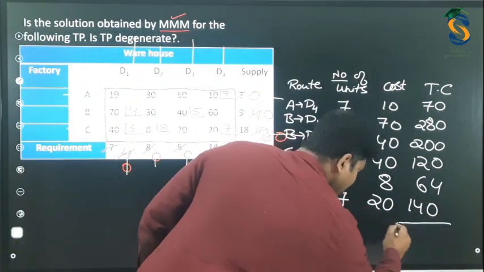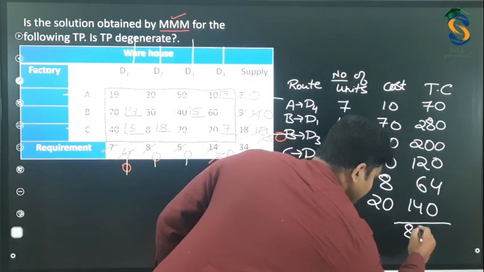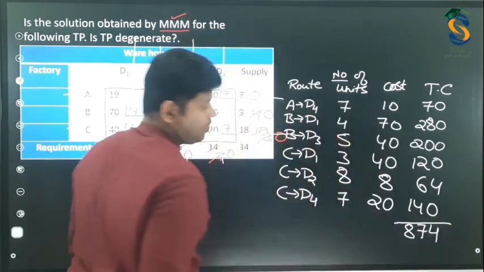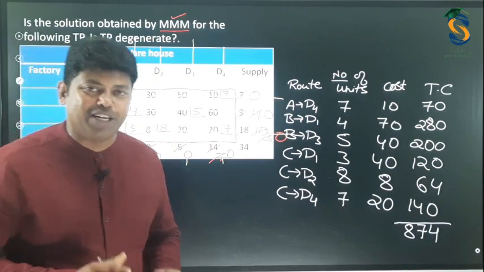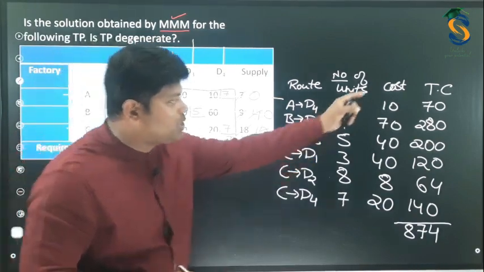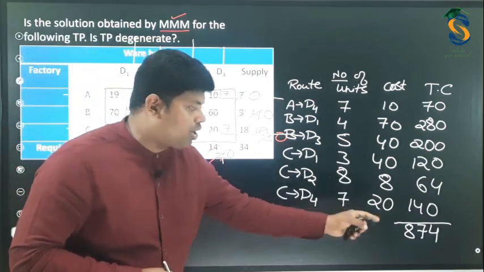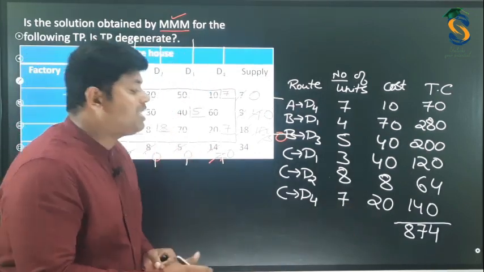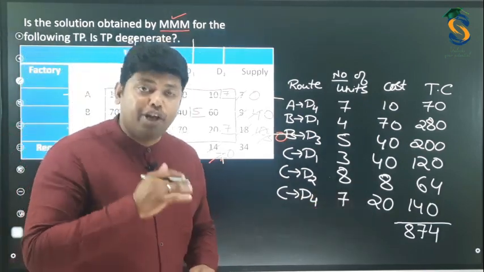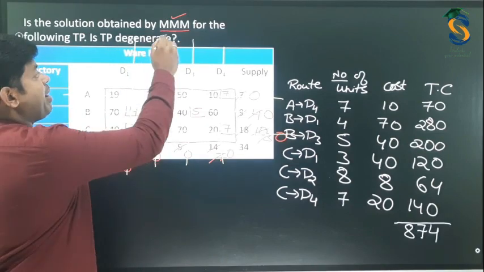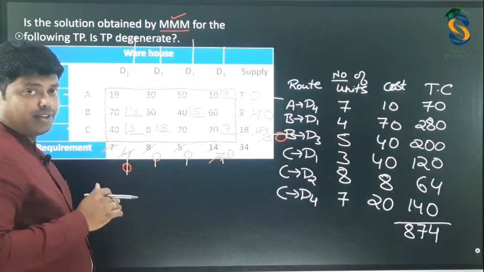Then you need to find out the total cost. So the total cost will be 874. If we do this much, 5 marks is yours. So for this problem, the cost of transportation, that is the initial basic feasible solution, is 874, and the method used is the matrix minima method, also called the least cost method.